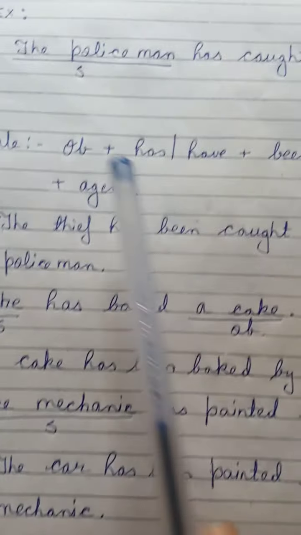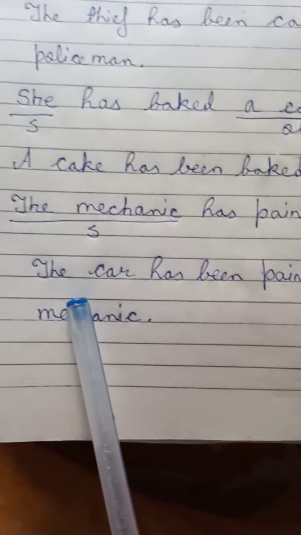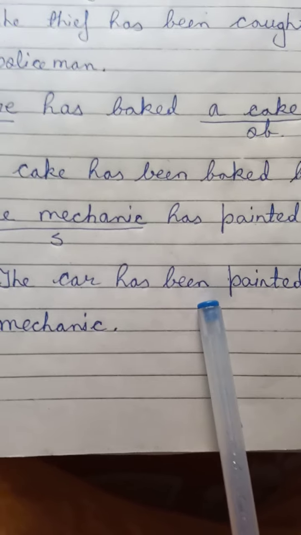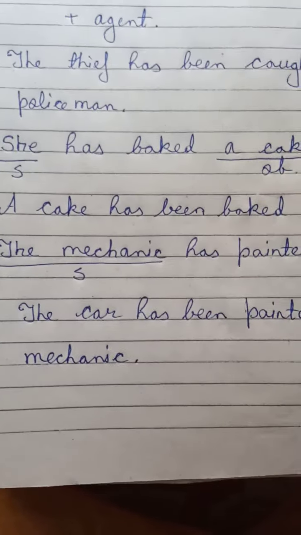Now look at the next sentence. The mechanic has painted the car. Okay, this is once again present perfect tense. You have to apply that very same rule. Okay, now look how to change it. What is the object here? The car is the object here. Okay, the object becomes subject. The car, singular form has, special word been because it is perfect tense. The car has been painted by the mechanic. By the mechanic is the agent. Clear? Now let's come to next part, that is simple past tense.